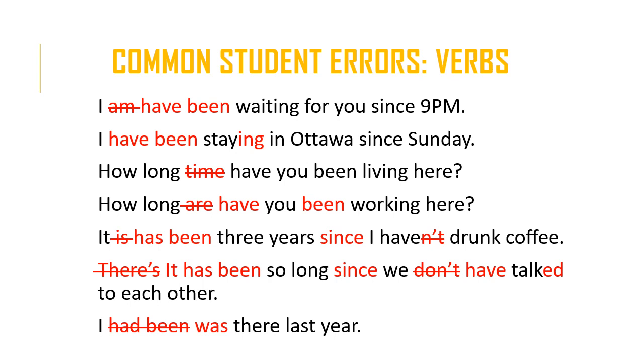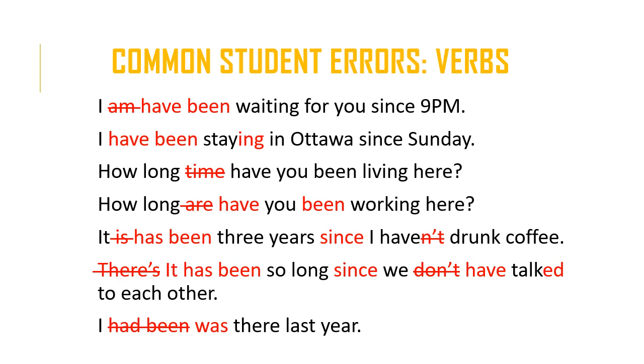It's an activity that began sometime in the past and it continues. It's not over. So it's still the case. So therefore, we would use the present perfect progressive. I have been staying in Ottawa since Sunday. So the meaning is that on Sunday you're in Ottawa, and at the time that you're saying this sentence, you're in Ottawa as well.